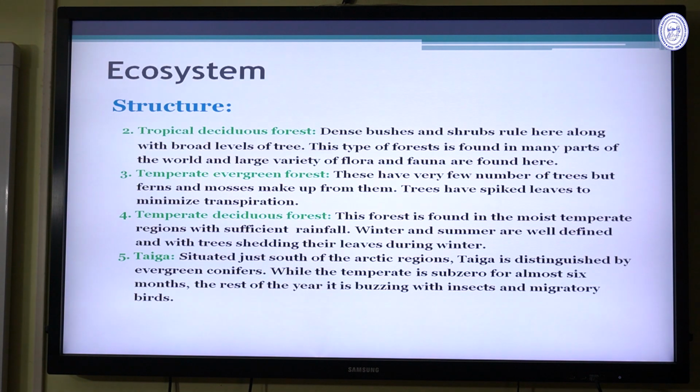Then the tropical deciduous forest. Here there are dense bushes and shrubs along with broad-leaved trees. This type of forest is found in many parts of the world, and a large variety of flora and fauna are found here.